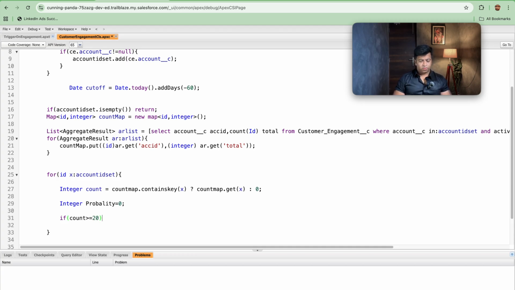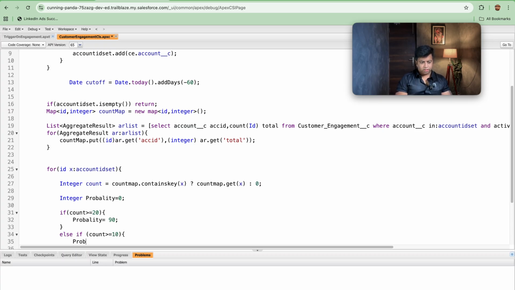If count is greater than or equal to 20, then we will be adding a condition, probability is equal to 90, else if count is greater than or equal to 10, then probability is equal to 70.